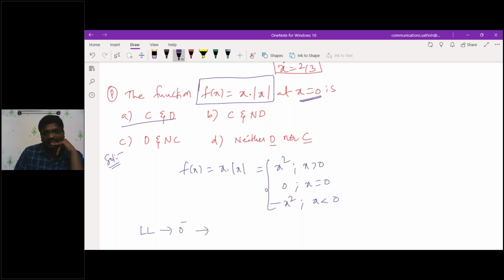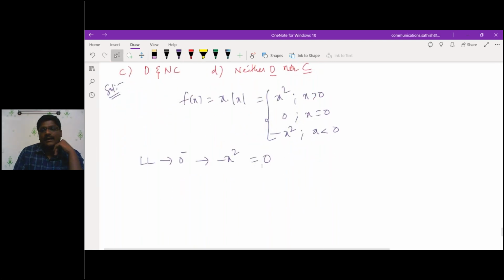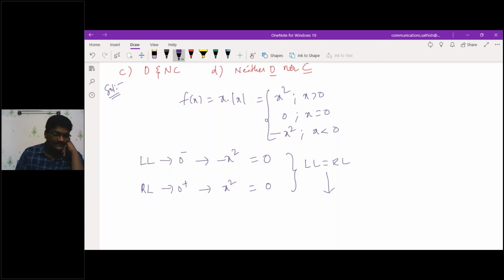As x tends to 0 minus, the left limit of minus x square is 0. Understood? And the right limit, as x tends to 0 plus, of x square is again 0. Left limit equals right limit. Hence I can call that as what?